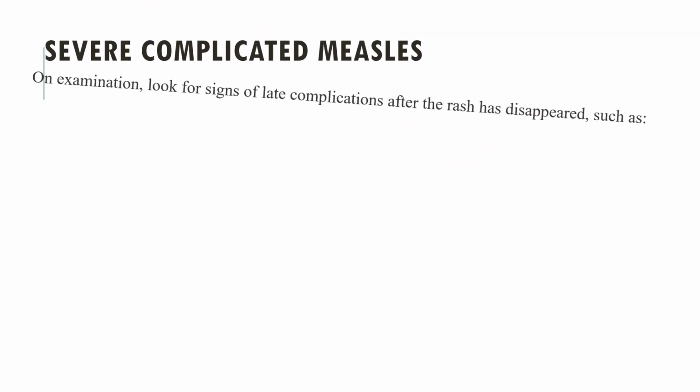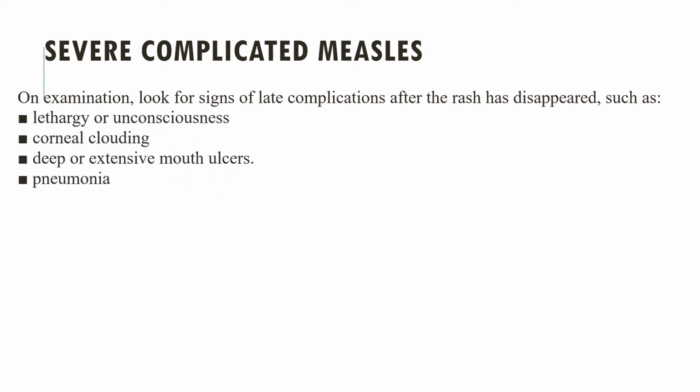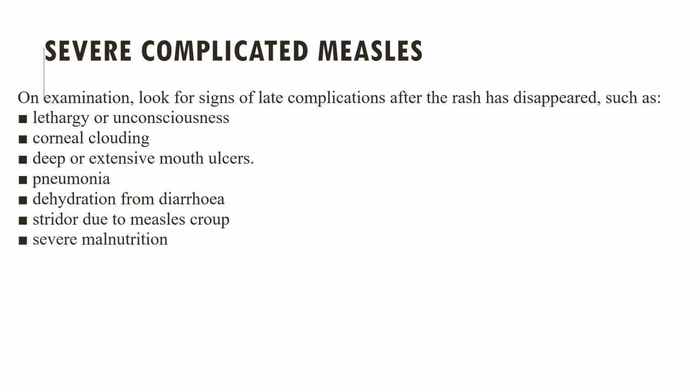And on examination, look for signs of late complication after the rash has disappeared, such as lethargy or unconsciousness, corneal clouding, deep or extensive mouth ulcer, pneumonia, dehydration from diarrhea, stridor due to measles croup, and malnutrition. They are all signs of severe complicated measles.